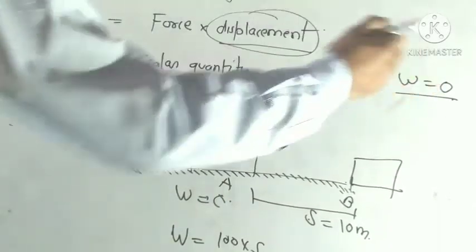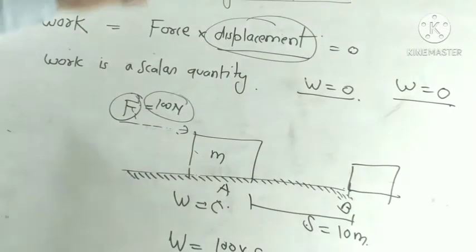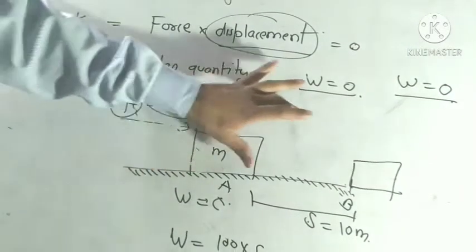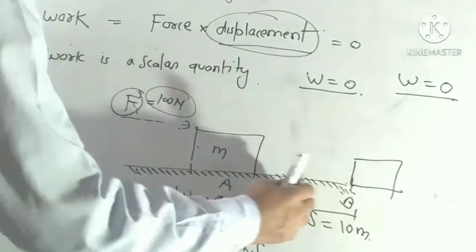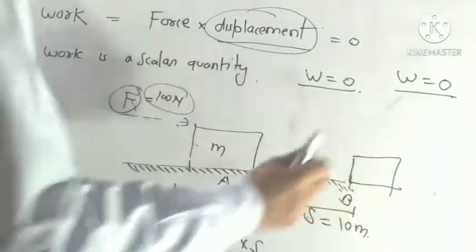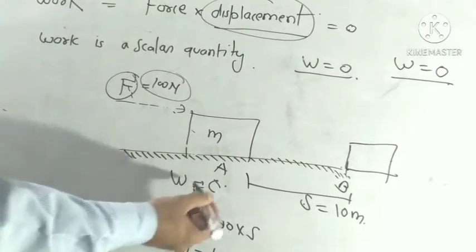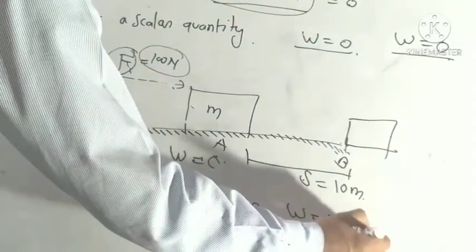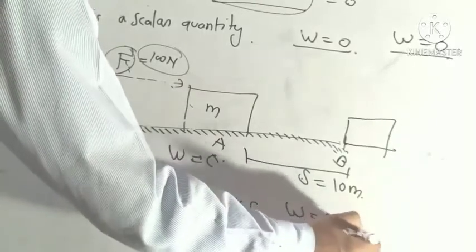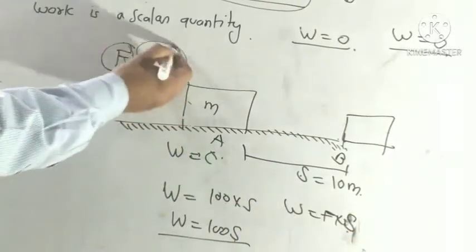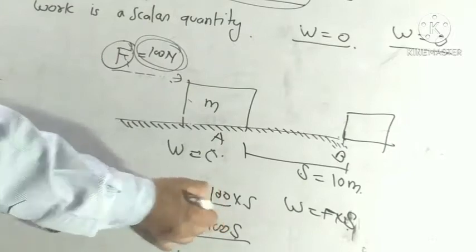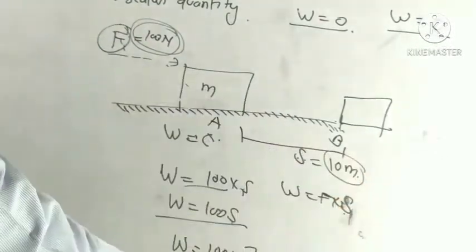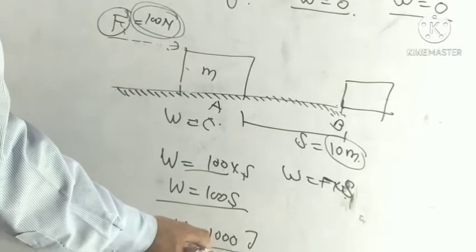But when we apply force and the body starts moving in the direction of force and covers some distance, reaching new position B, then work will be force into displacement. The force is 100 Newton and displacement is 10 meter. So finally work will be 1000 joule.